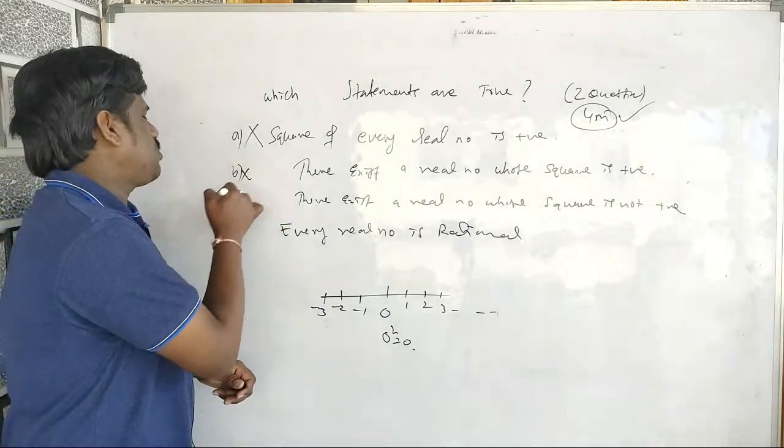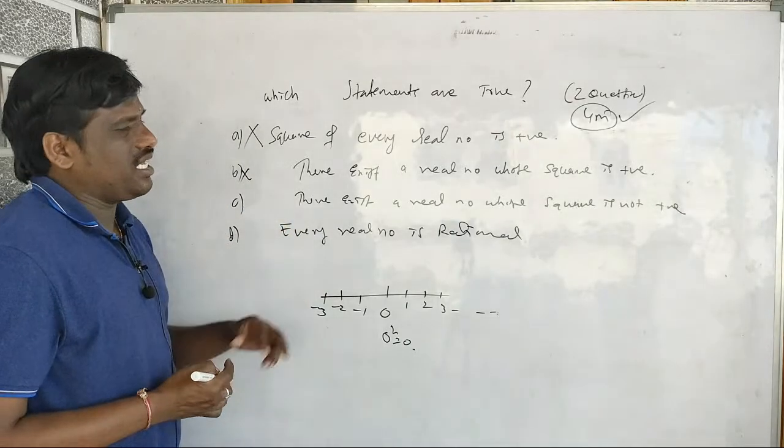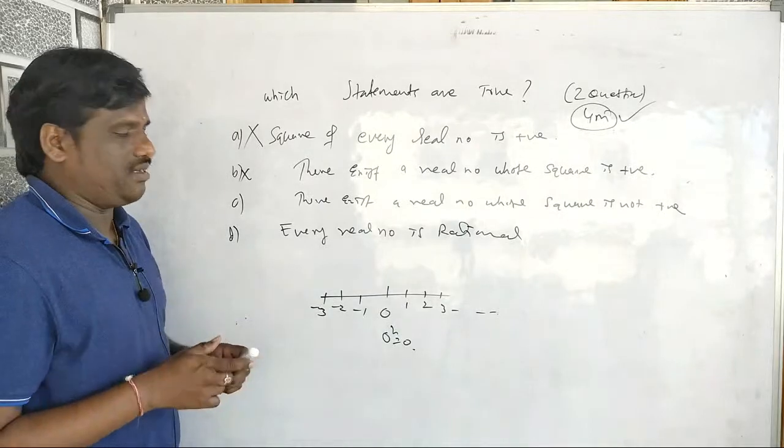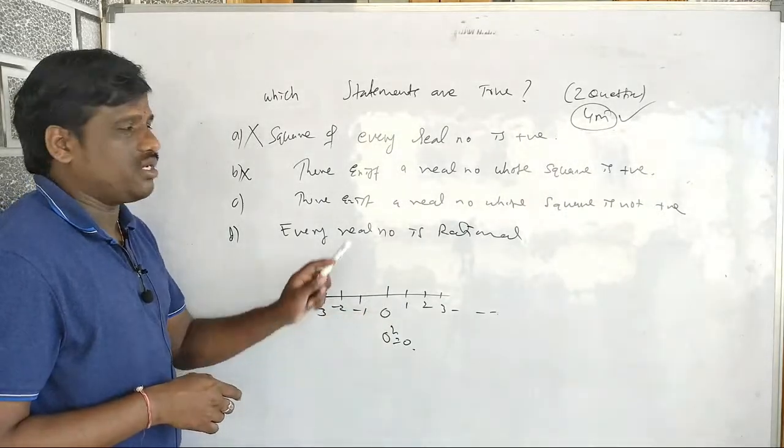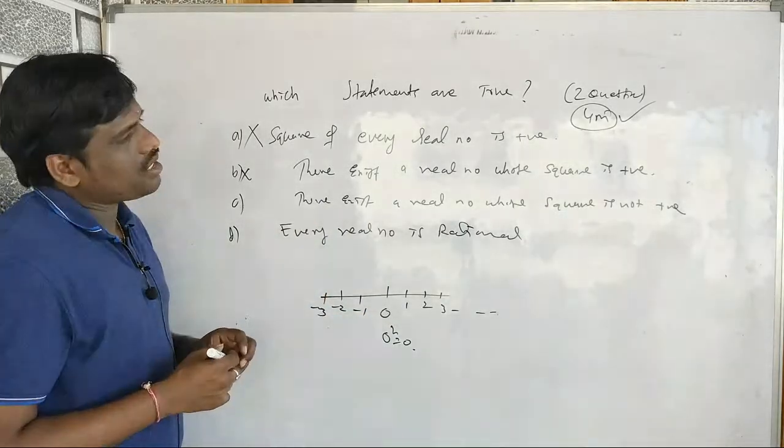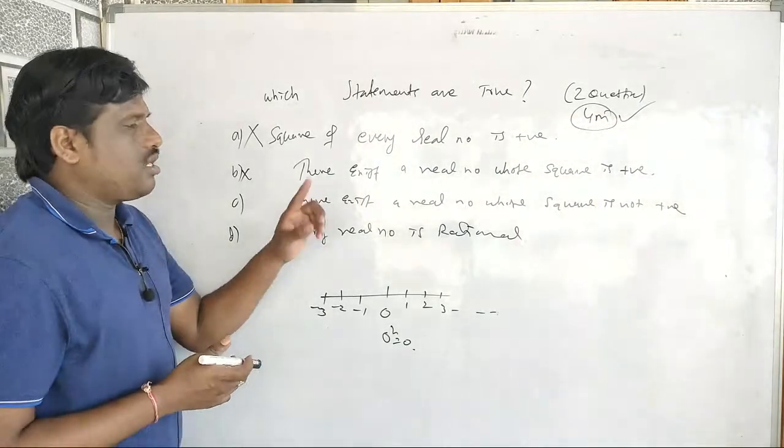Next: there exists a real number whose square is not negative. Yes, 0. Not positive, sorry. Not positive.